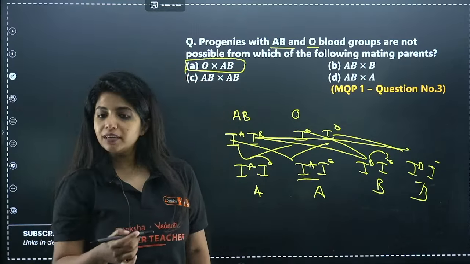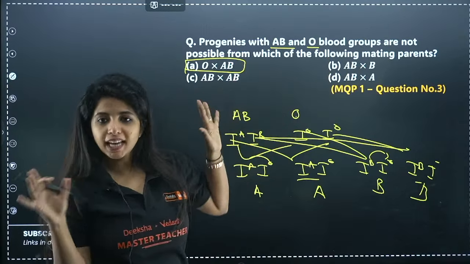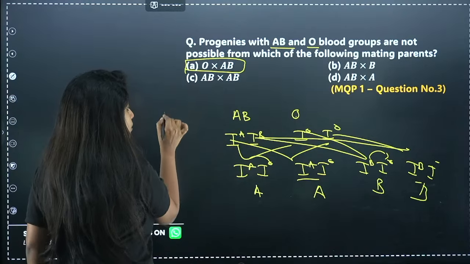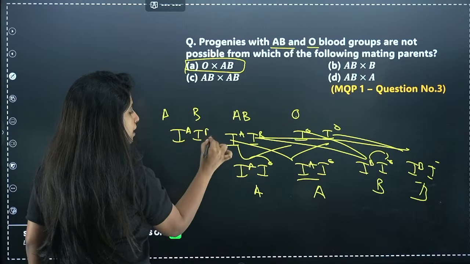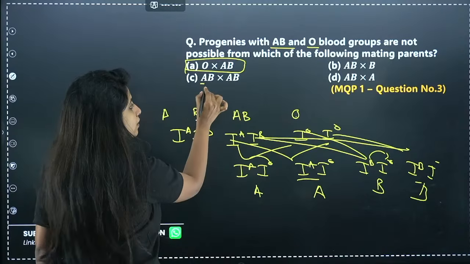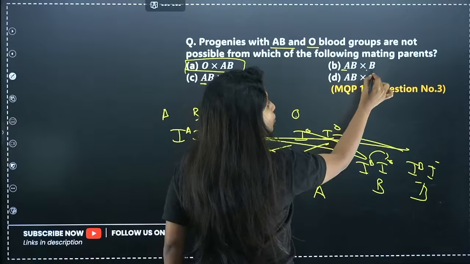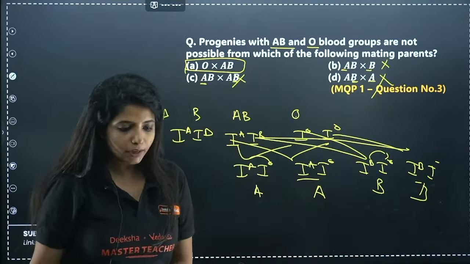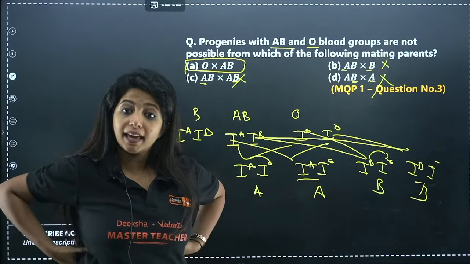And it is a simple way, you do not need to solve all of it. Just understand, you do not need AB blood group, right? If you do not need AB blood group, that means A should not come from one side and B from the other side. That's when you get IA, IB, right? So here, if they are in opposite direction, do not pick that option. For example, here you have A, here you have B also, wrong. Here you have A, here you have B, again wrong. Don't calculate all these things. Okay, so your answer for this question is going to be A.